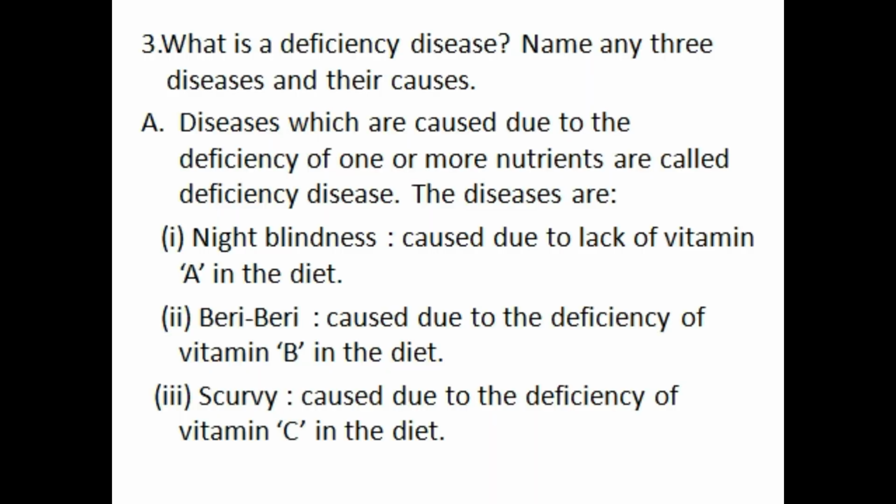Third question, what is a deficiency disease? Name any three diseases and their causes. Diseases which are caused due to the deficiency of one or more nutrients are called deficiency diseases. The diseases are night blindness, caused due to lack of vitamin A in the diet. Beriberi, caused due to the deficiency of vitamin B in the diet. Scurvy, caused due to the deficiency of vitamin C in the diet.